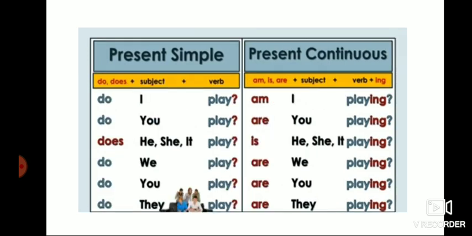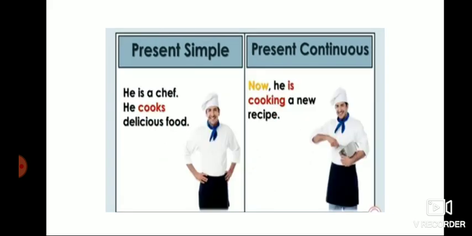For asking a question, you have to add do or does before the subject. Do I play? Does she play? For present continuous tense, you have to write am, is, or are before the subject, the be verb. Am I playing? Are you playing? Is she playing? Are they playing? You have to add ing to the main verb.